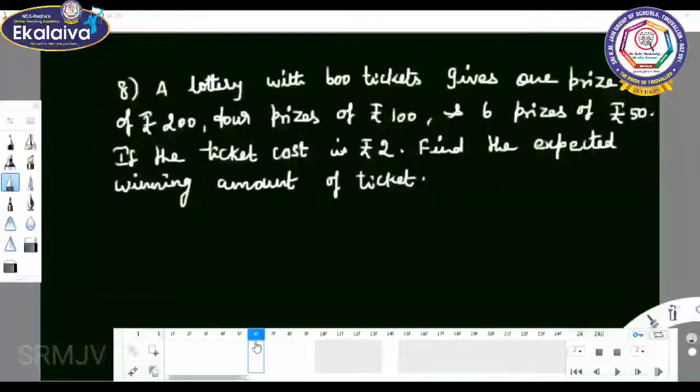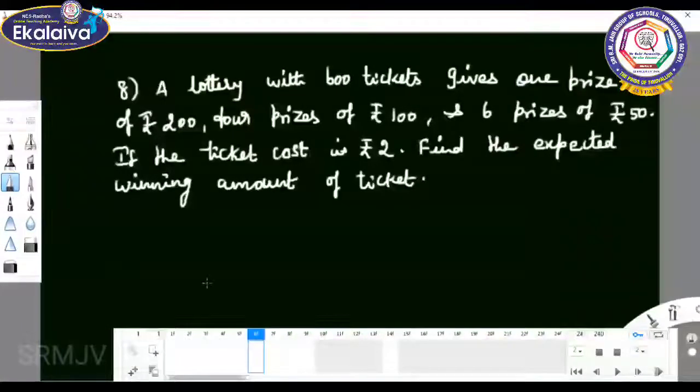See, eighth sum. A lottery with 600 tickets gives one prize of rupees 200, four prizes of rupees 400, four prizes of rupees 100 and six prizes of rupees 50. If the ticket cost is rupees 2, find the expected winning amount of ticket.